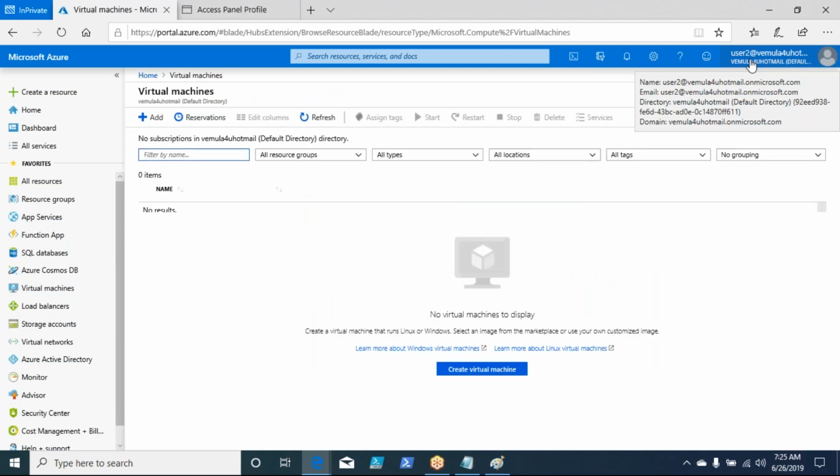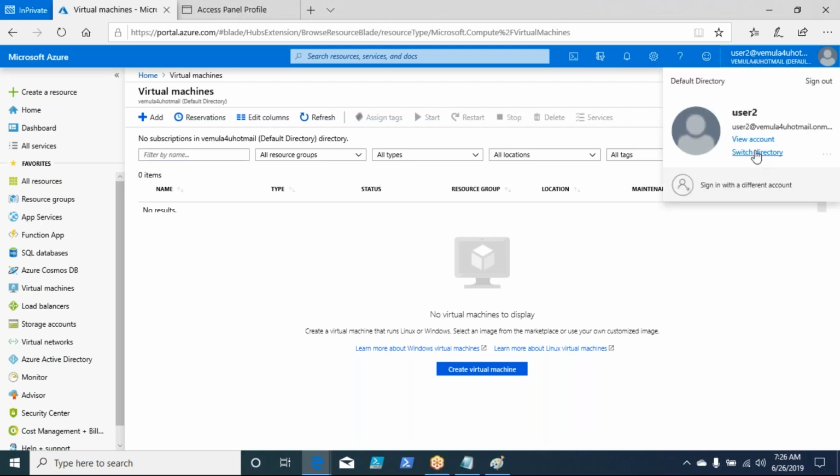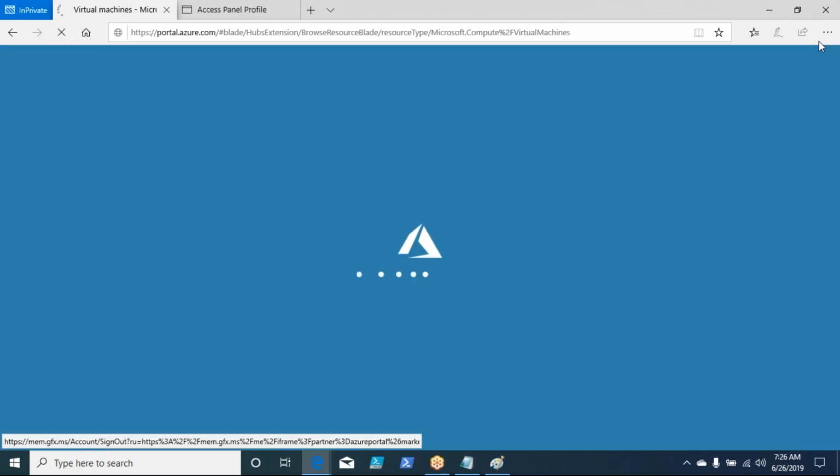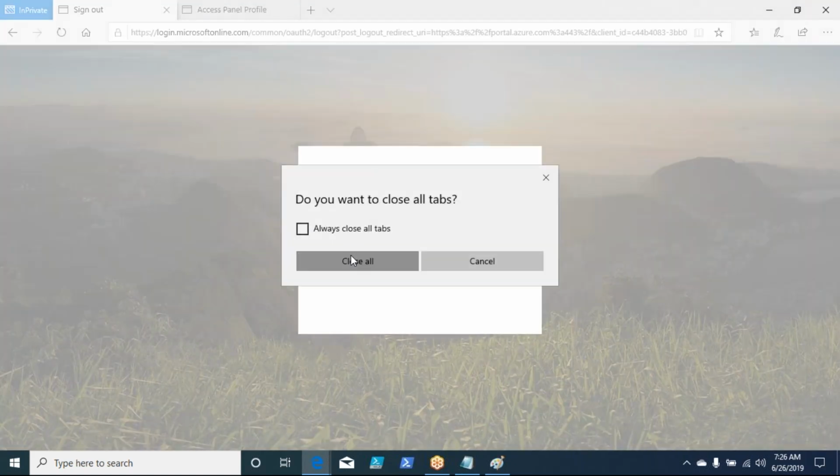If you look at the directory itself, what directory is he pointing to? He's pointing to the directory called Vemula for you Hotmail. If you look at the top here, this is the directory he is pointing to. The domain, if you see it, is Vemula for you hotmail.onmicrosoft.com. This is how you can create user IDs and provide access to them whenever they want to get into any application or the portal itself.